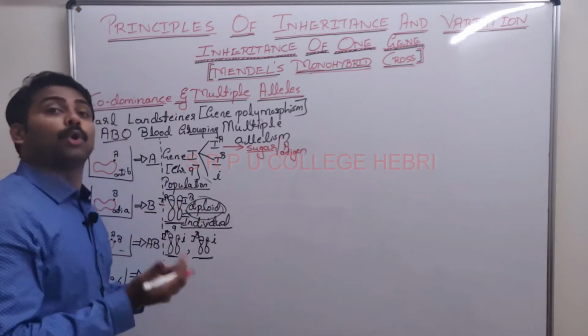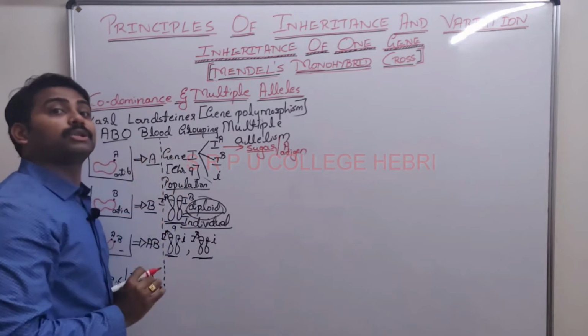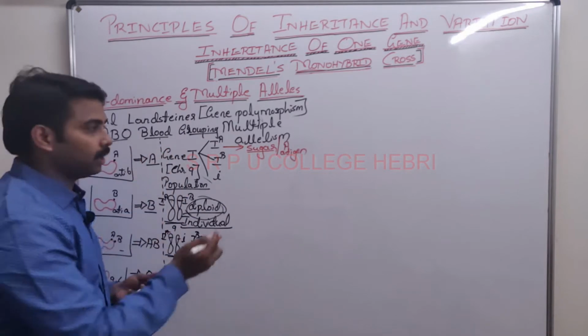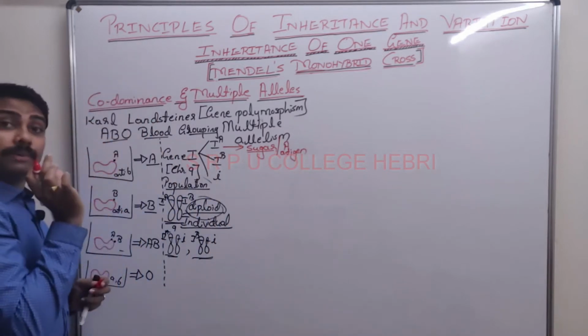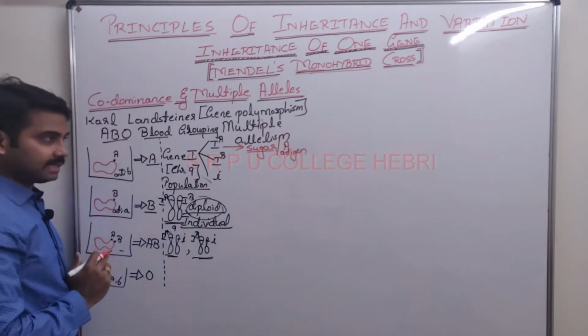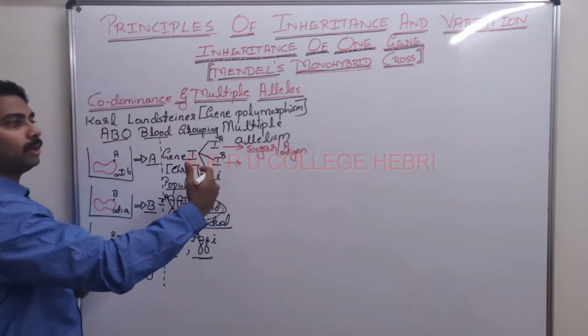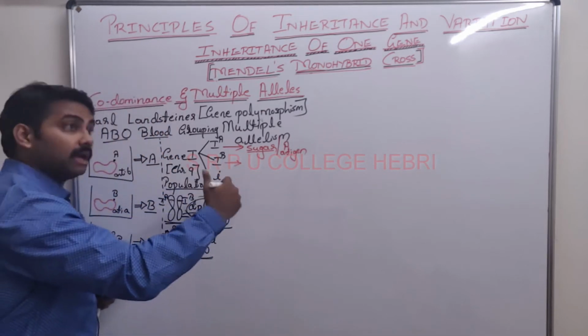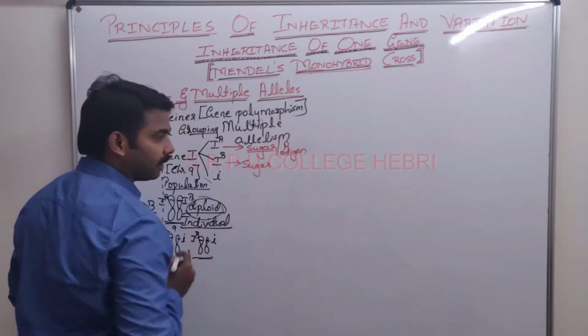I'm sorry, it is a protein. A protein along with a sugar is called a glycoprotein. What I am saying, sugar or antigen, it is actually a glycoprotein. Is that clear? Meanwhile, the allele IB also undergoes transcription, translation, and it also produces sugar.